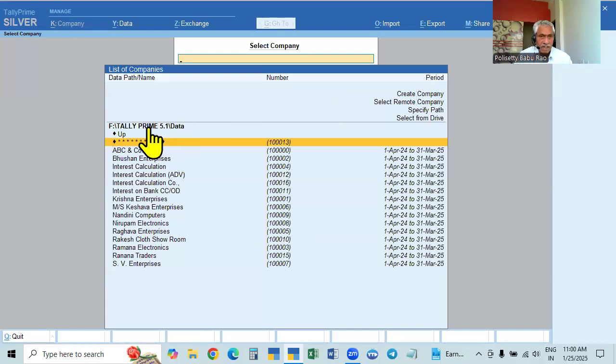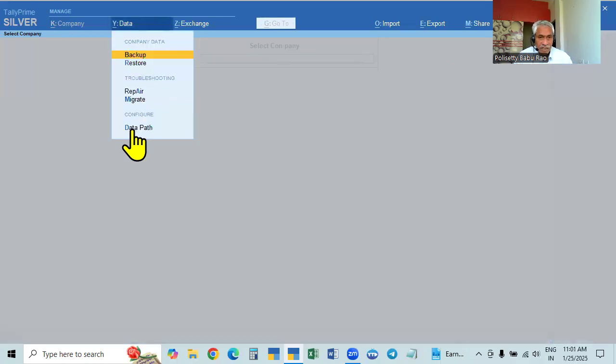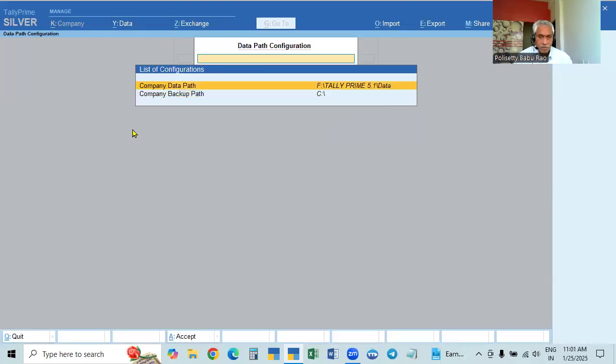See, this original data path will be shown by default. Go to Alt Y, data folder. If you go here, you can see the data path. Data path means the company's original data path is shown here. We will learn this later. Company data path means the original data path.